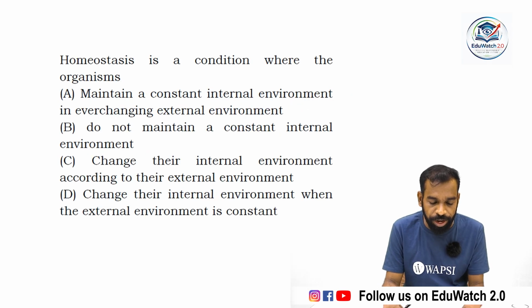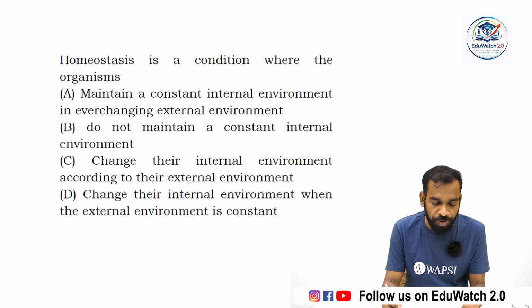Homeostasis is a condition where the organism, option A, maintains a constant internal environment in an ever-changing external environment. Option B, does not maintain a constant internal environment. Option C, changes their internal environment according to their external environment. Option D, changes their internal environment when the external environment is constant. Which one is the answer?